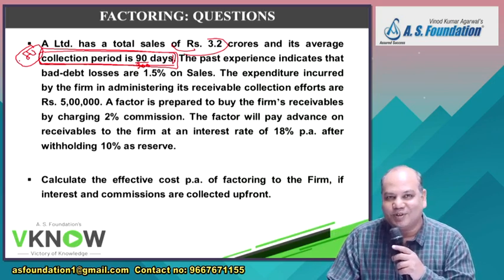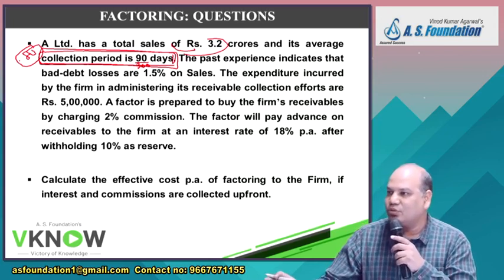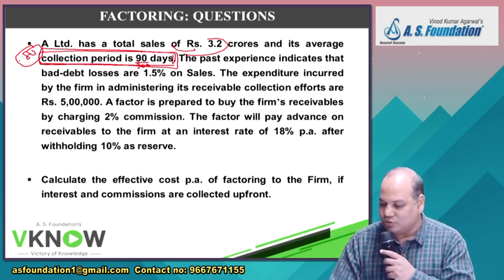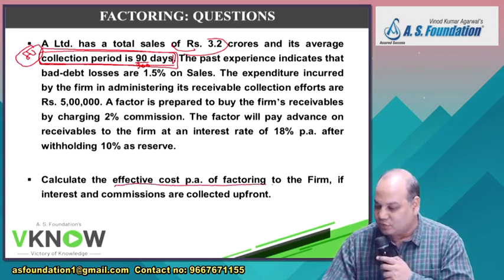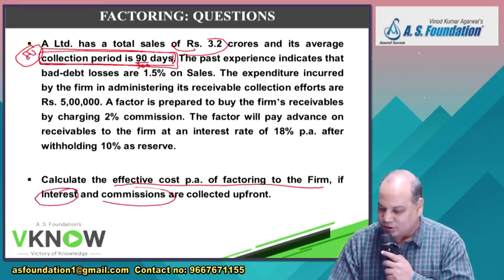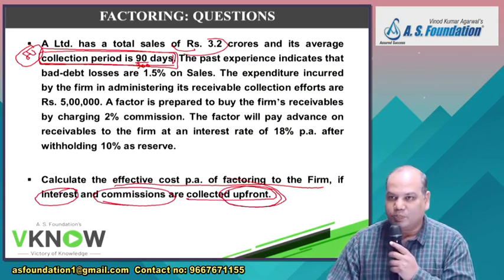In a quarter, an invoice of rupees 80 lakh is generated. Will the factor give you 80 lakh rupees as advance? Say no. 20% only. But your question is not over. What is the effective cost of factoring to the firm if interest and commission are collected upfront?